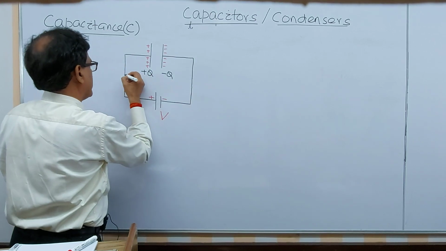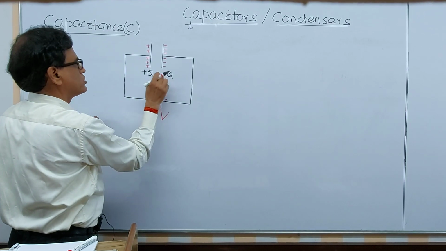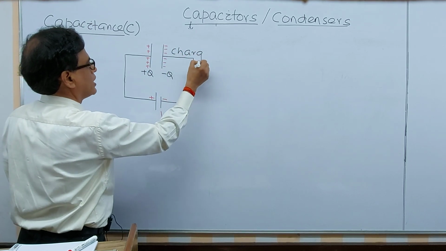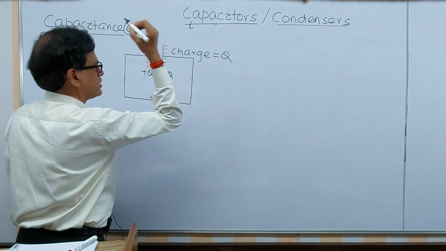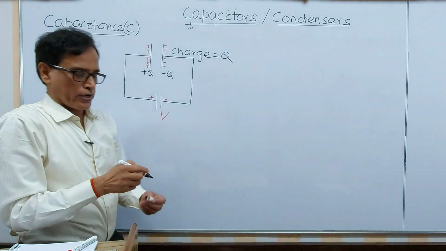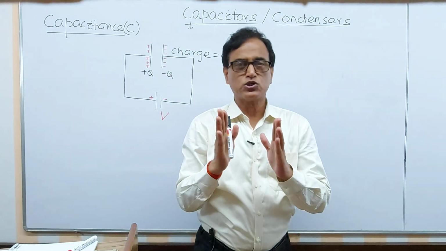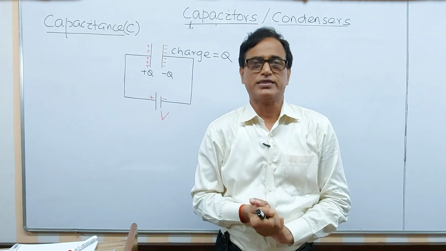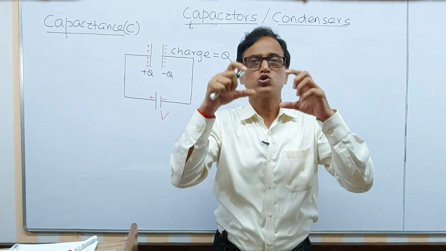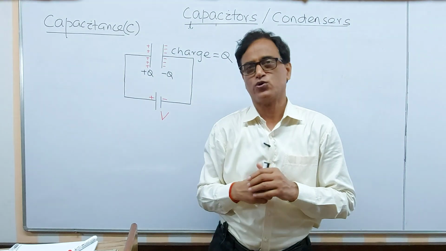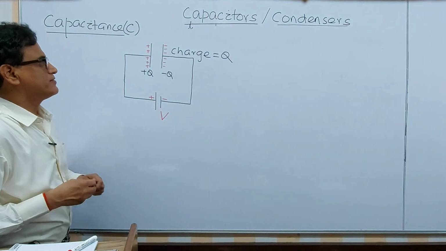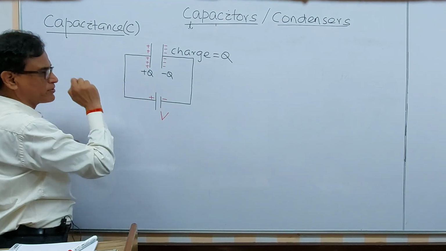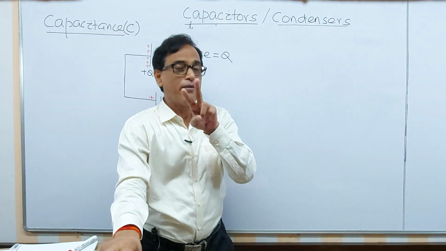So if you are having charge plus Q here, charge minus Q there, we can say the charge that is stored across this is Q. Okay, so in this manner we can say charge can be stored across the conductors, across the plates, across the terminals of the capacitor. We can say the capacitor stores the charge. We will find out what is the energy stored across this one. Now the question is, if it can store the charge, this side becomes plus Q, this side becomes minus Q. Here there is an ambiguity, say.